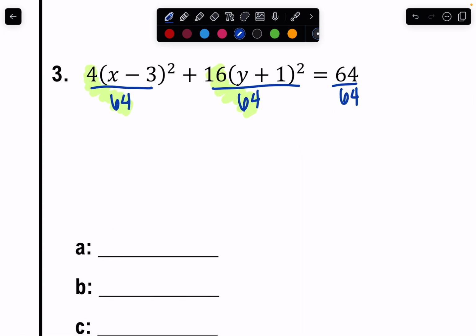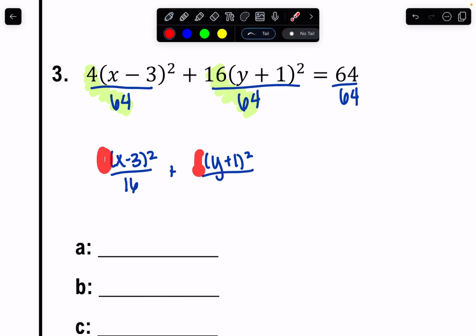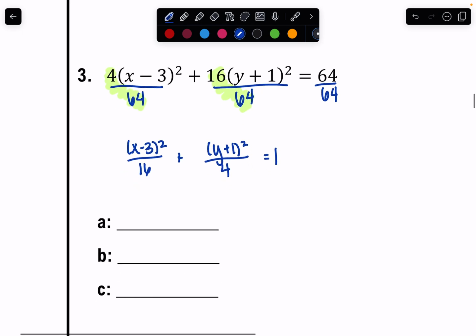Okay, so 4/64 is going to reduce to 1/16. So I'm going to keep that here. And then 16/64 is going to reduce to 1/4. So you want to make sure that you can reduce this down so that way you have no coefficient in front of my parentheses like this. So just kind of reduce like normal again, right? If you need to use your calculator to reduce those fractions, that's totally fine, but we want to reduce those down. You should always have a coefficient of 1 right here.